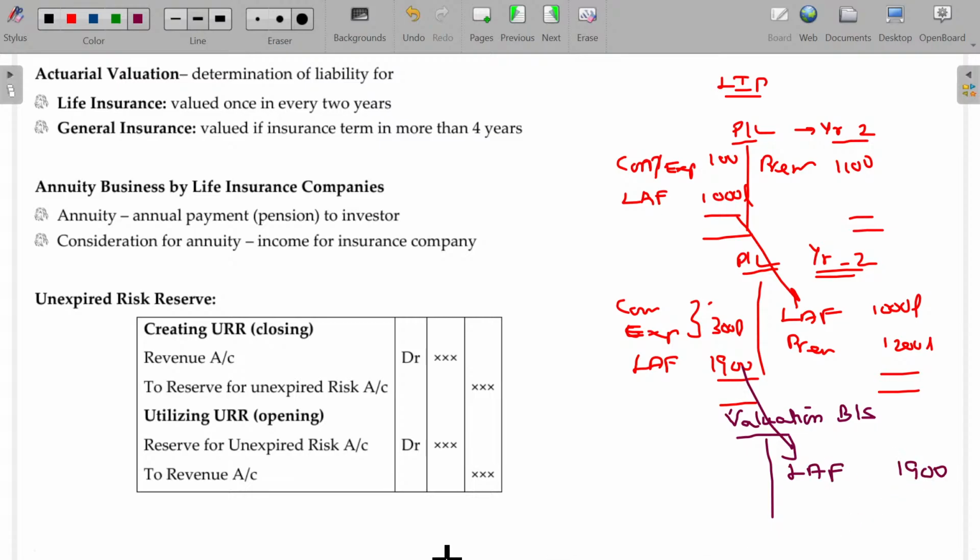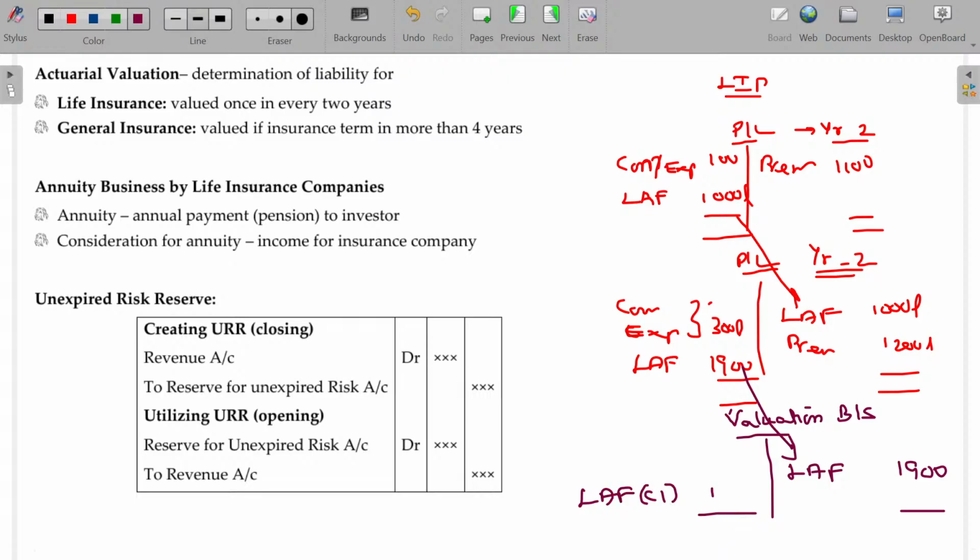Now, you have to determine what is the commitment the company has. How can we determine it? How many policies were sold? Out of those policies, how many may lapse, so we are not liable to repay? How many policies may mature in the nth period? How many policies are we supposed to pay on death? In case of death, a huge compensation is payable. Now they have to find out all this commitment to be met over the life of the insurance period. You have to determine the liability. That liability is called the closing life assurance fund.